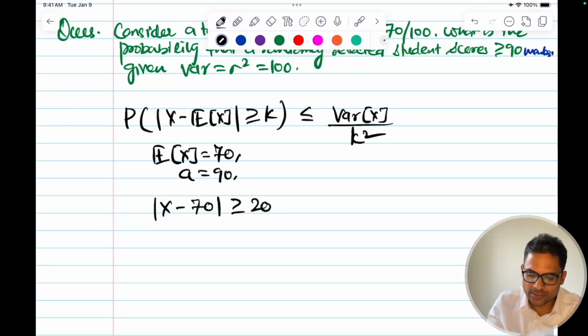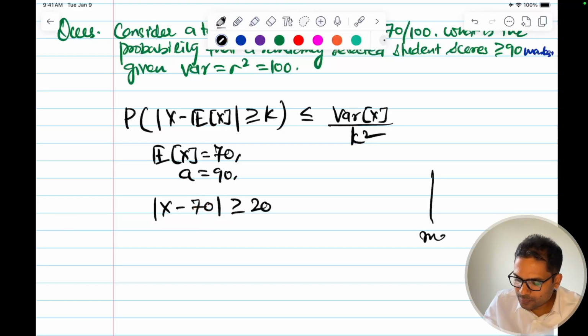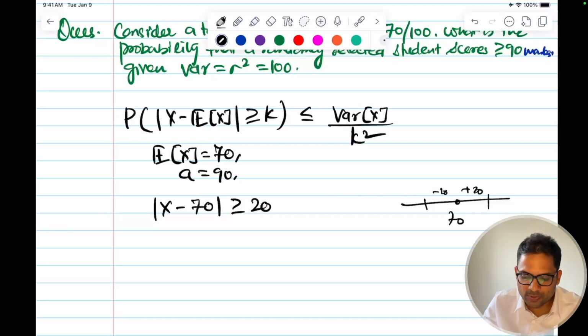Can I say this? This mod gives me the range of values on the plus minus side, right? So this means the distance from the mean, so this is my mean, 70, on both sides. Let me draw this line. So this is my mean, 70. If I go plus minus 20, this is what mod means.